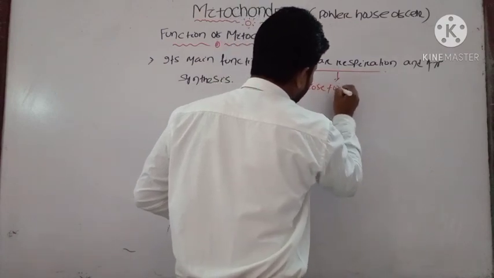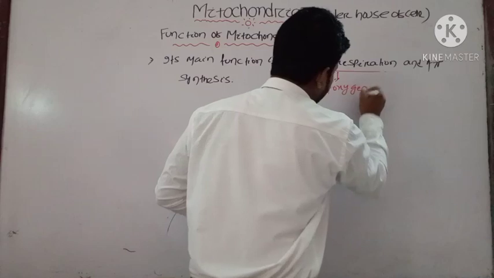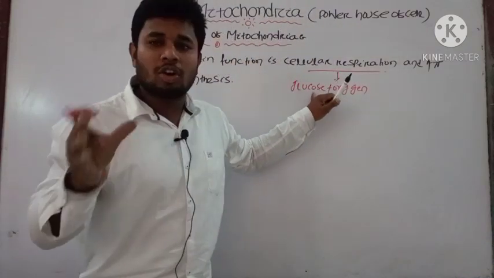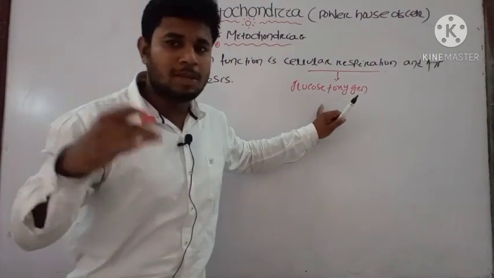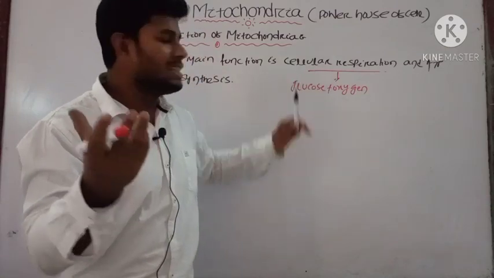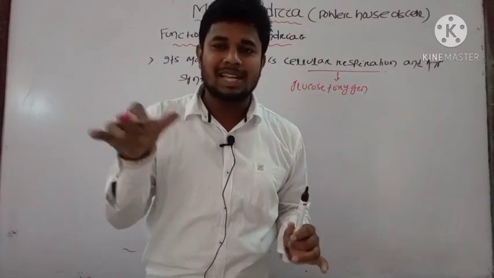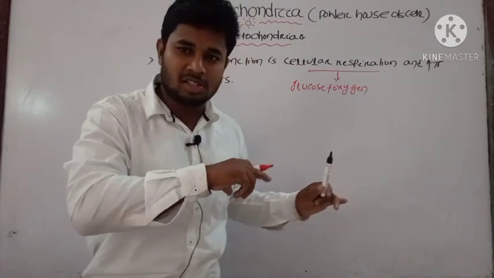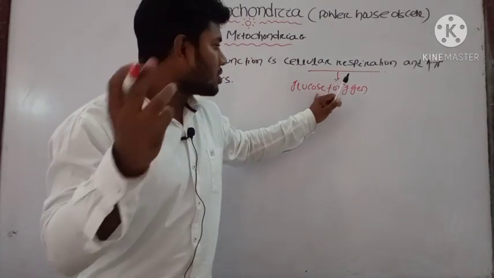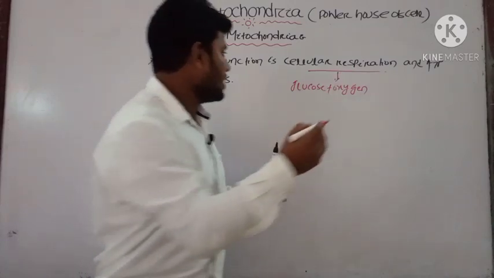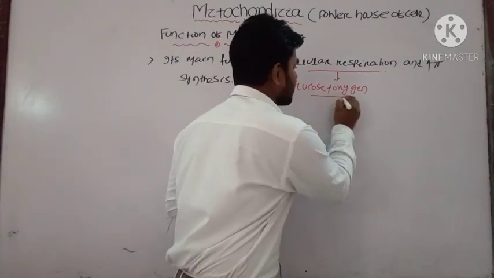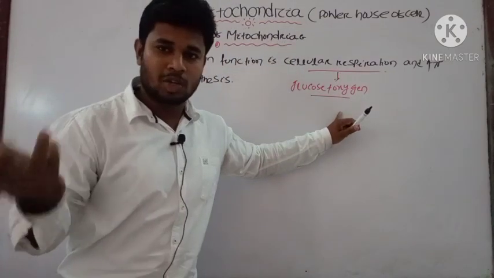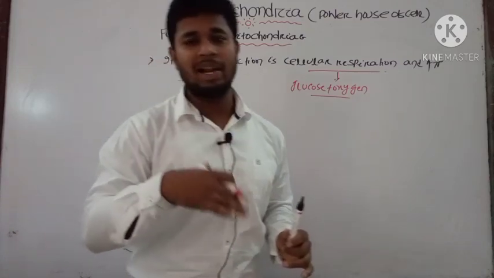In presence of oxygen, they degrade the complex molecules into simple molecules. Which is degrading? The mitochondria. Inside the mitochondria there are several enzymes, as we earlier discussed in the structure. The mitochondria contain the enzymes which degrade the complex molecules into simple molecules and provide ATP to our cell.